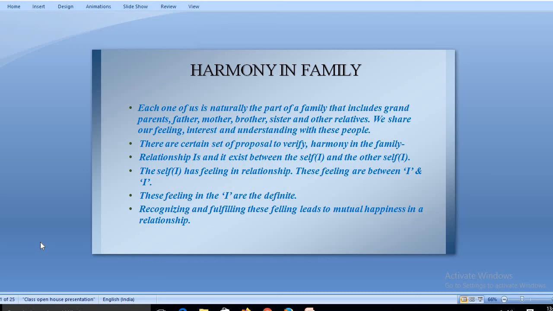So each one of us is naturally a part of a family, which includes our grandparents, father, mother, sister, and other relatives. We share feelings, interests, and understanding with these people. These are a certain set of proposals to verify harmony in the family. Relationship exists between self and other self.